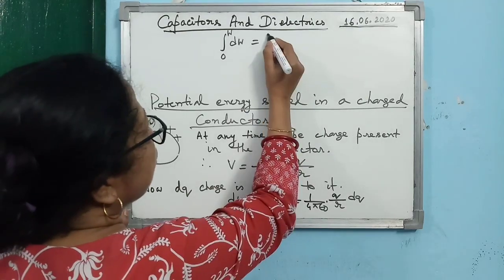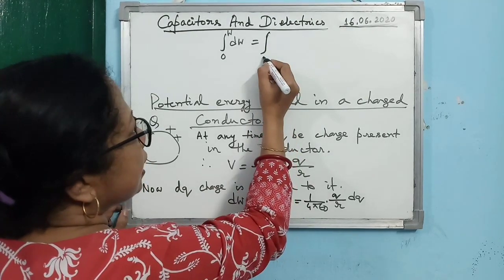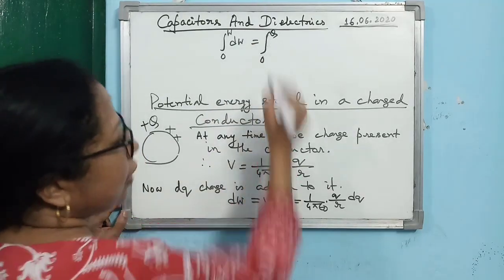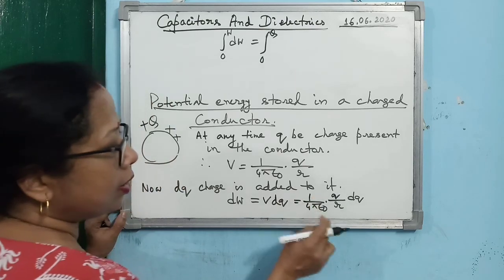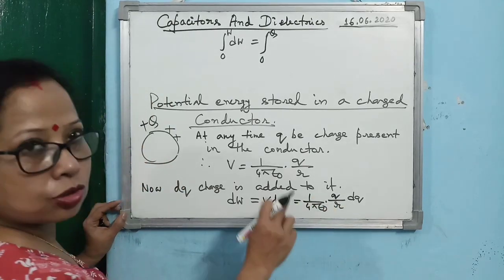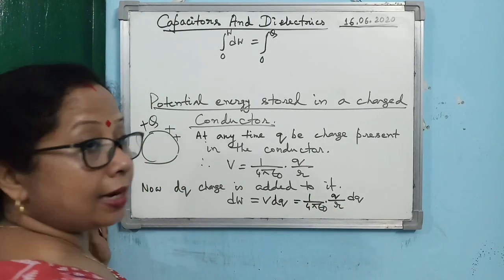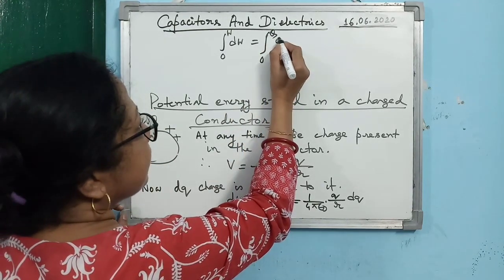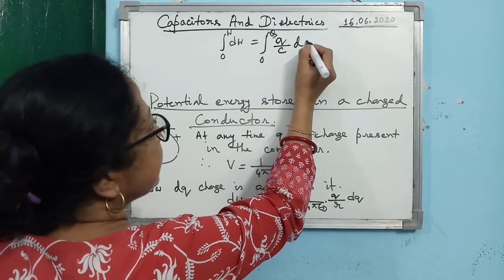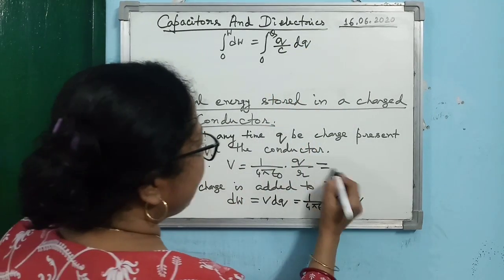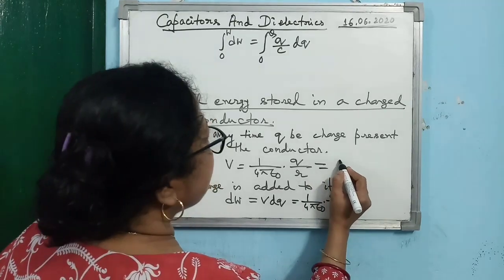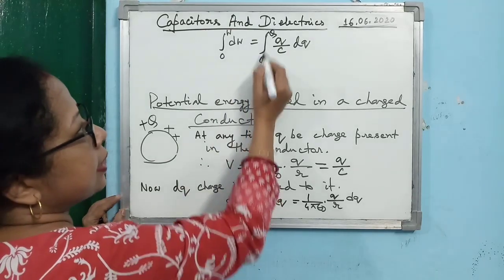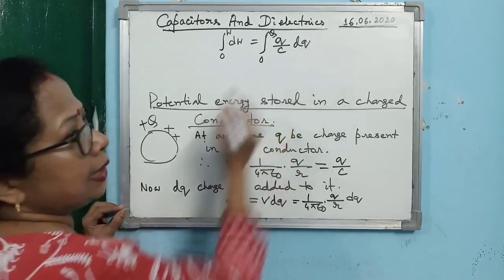Then on this side, the initial charge was 0, then you have added the total charge Q. So you can write it as v dq. We will not use this one, because R is not needed here. We have to express it in terms of the capacitance. So V you can write as q by C, meaning 1 by 4 pi epsilon naught q by R, or you can write it as q by C. So you can write integration 0 to big Q, q by C dq.